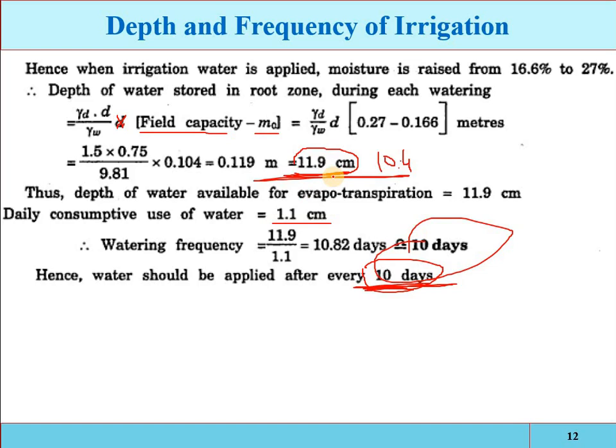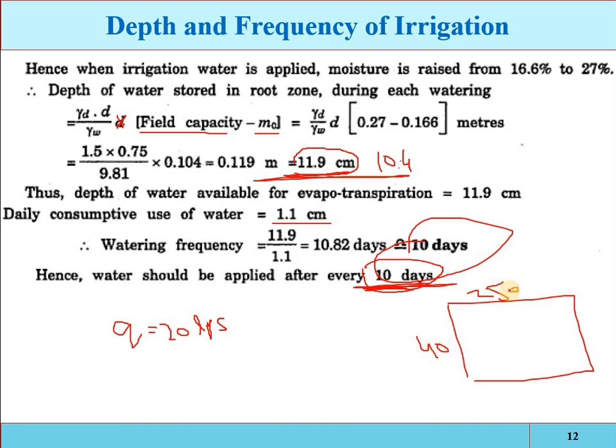Now for example, if the discharge of the stream is 20 liter per second, and you have a field of, for example, 40 meter by 250 meter, that is the area, and you have to apply the irrigation.